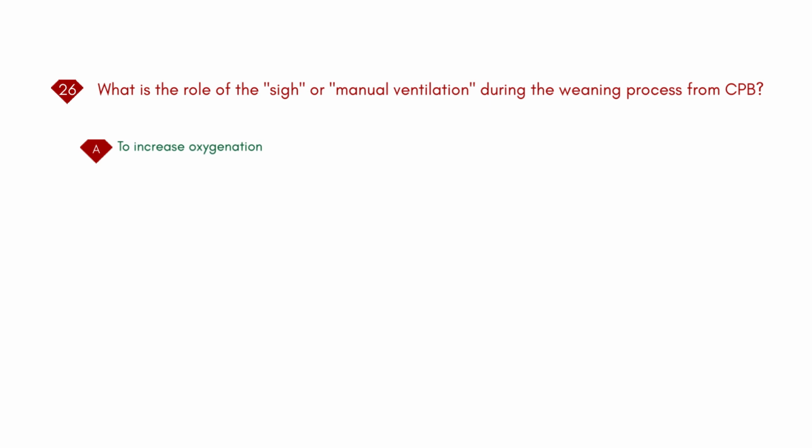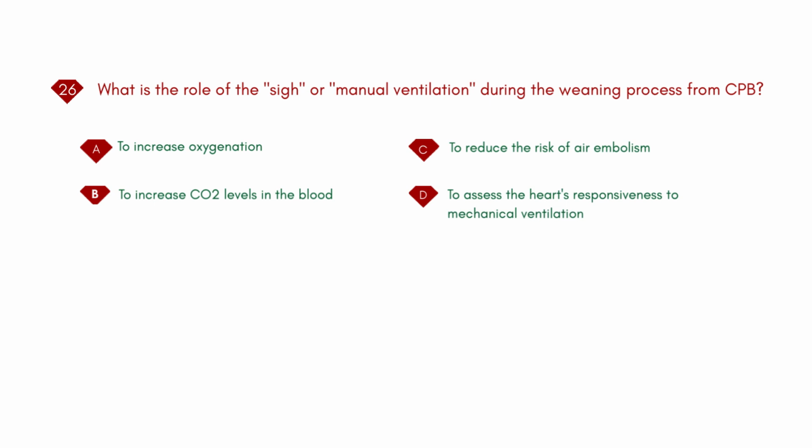What is the role of the sigh or manual ventilation during the weaning process from CPB? A. To increase oxygenation. B. To increase CO2 levels in the blood. C. To reduce the risk of air embolism. D. To assess the heart's responsiveness to mechanical ventilation. Answer: A. To increase oxygenation.